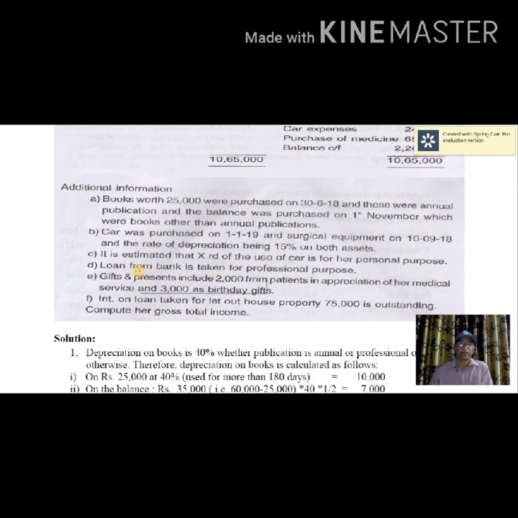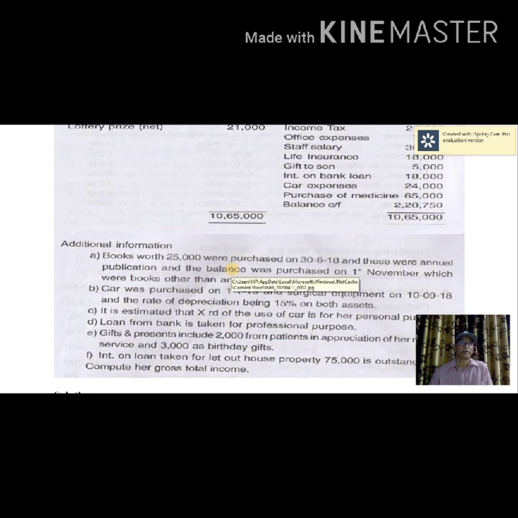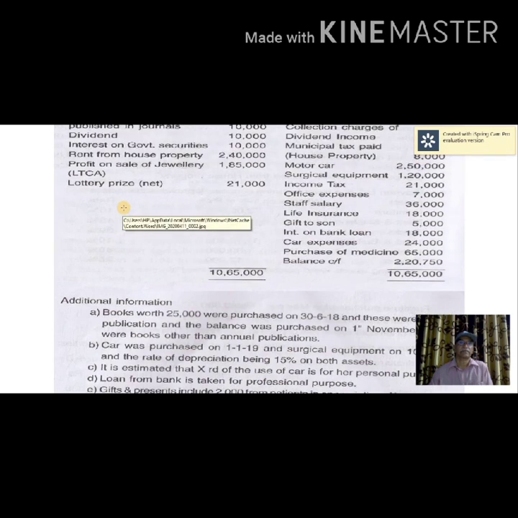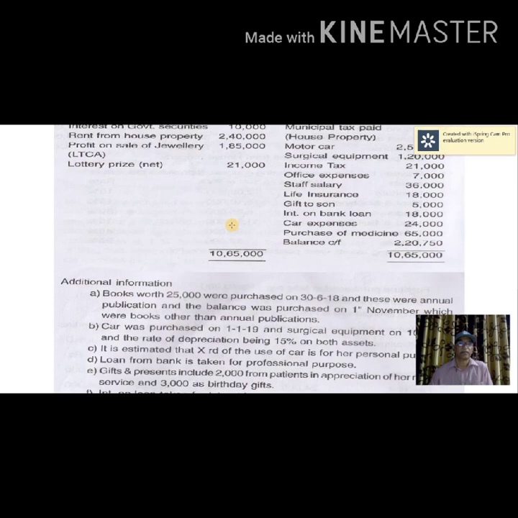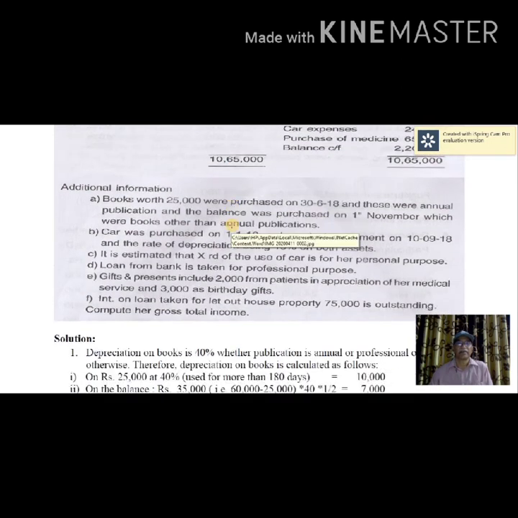Gifts and presents include 2,000 from patients in appreciation of her medical service and 3,000 as arbitration gifts. So, in this problem, you see here gifts and presents 5,000. Of this 5,000, only 2,000 is from patients in appreciation of her medical service. Therefore, only 2,000 is allowed, whereas 3,000 is disallowed.